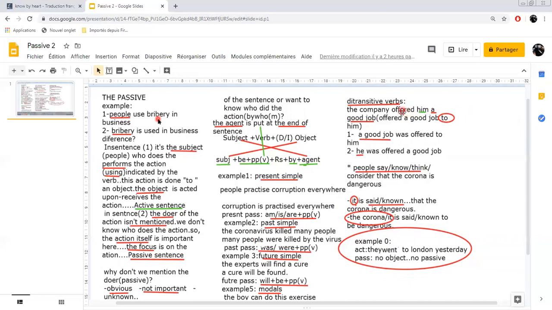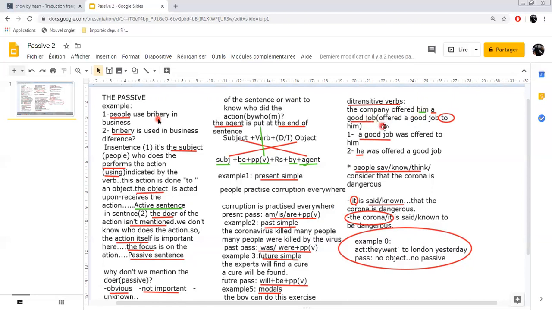Now, sometimes you are going to find verbs like this one here, offer. In English, some verbs can have two objects. They are called doubly transitive verbs or ditransitive verbs. The company offered him a good job. So you've got one direct object and one indirect object. What is the direct object here? We ask the question with what: what did the company offer him? My answer is a good job. So a good job is the direct object in this case.